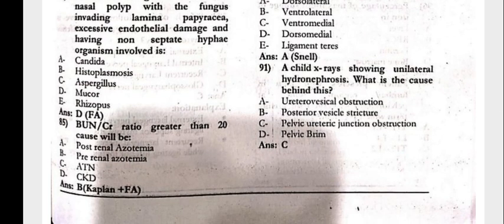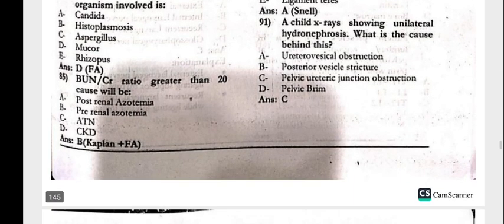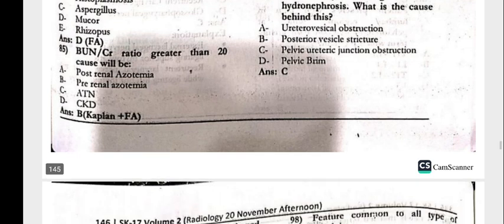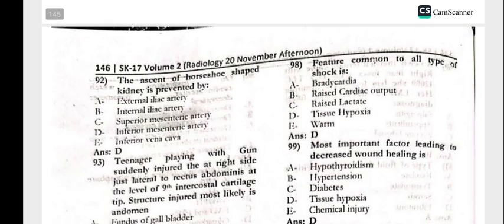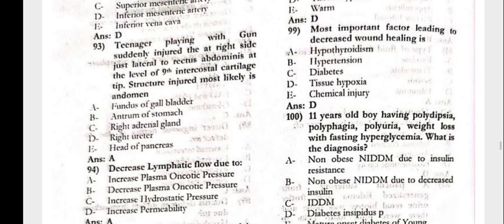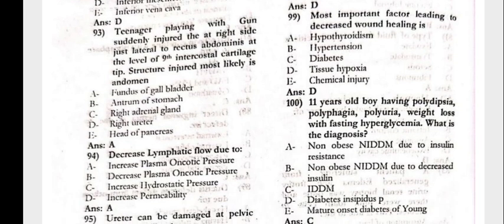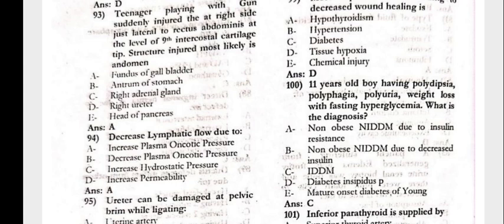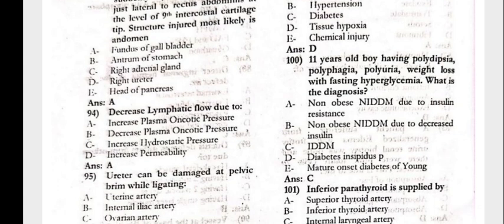The child X-ray showing the unilateral hydronephrosis. What is the cause behind it? That is the pelvic ureteric junction obstruction. The ascent of the horseshoe kidney is prevented by the inferior mesenteric artery. The teenager playing with the gun suddenly injured at the right side, just lateral to the rectus abdominis at the level of ninth intercostal cartilage tip. Structure injured most likely in the abdomen would be the fundus of the gallbladder.